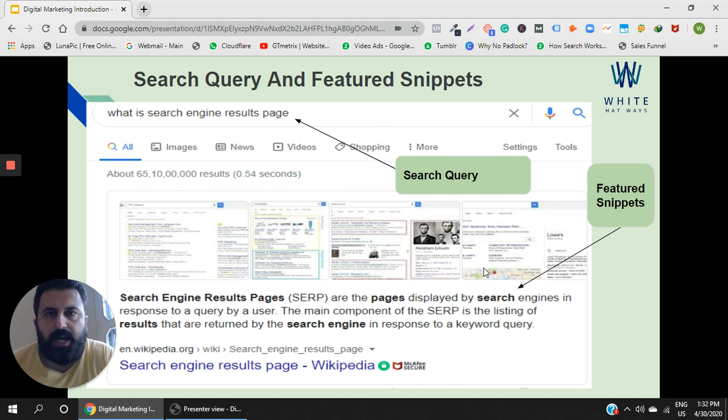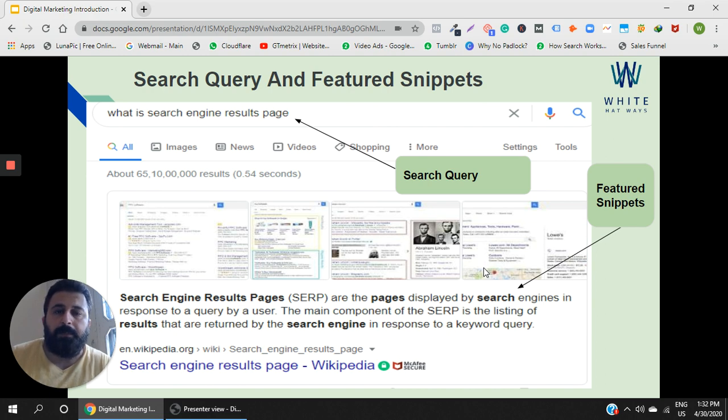So let's start off with what is a search query. Search query is basically the query or the words that you put in the Google search bar with an intention to search. A lot of times people confuse this search query with keywords. However, keywords are totally a different thing and query is a totally different thing. Query is something that you put in the Google search bar to search on Google. So that is known as search query.